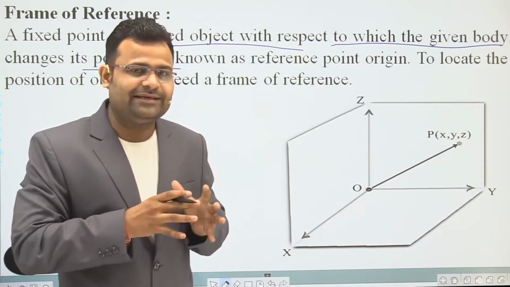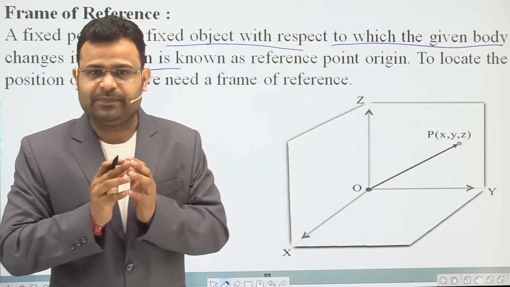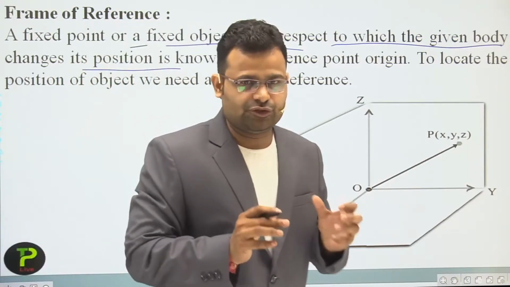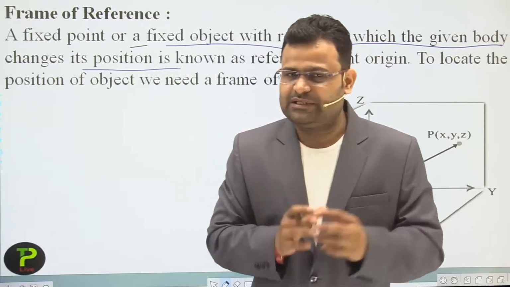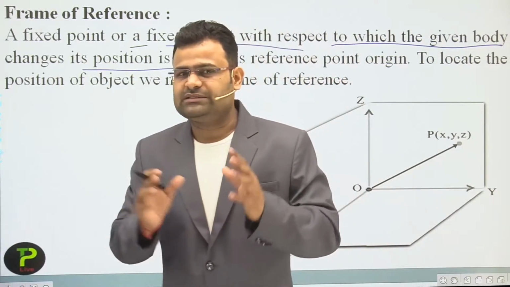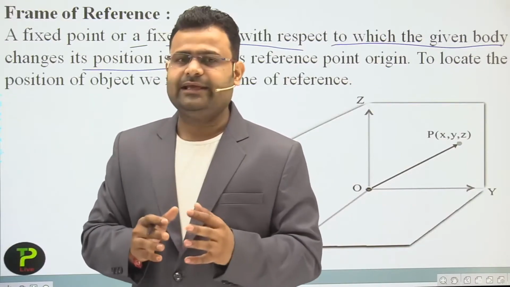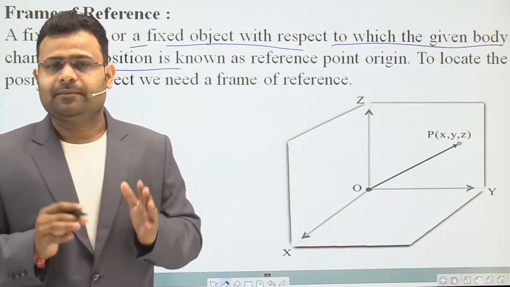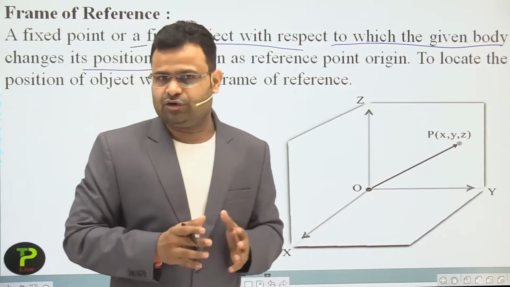So in that condition, the tree is our origin, our fixed point, and all measurements are taken on the basis of the tree.